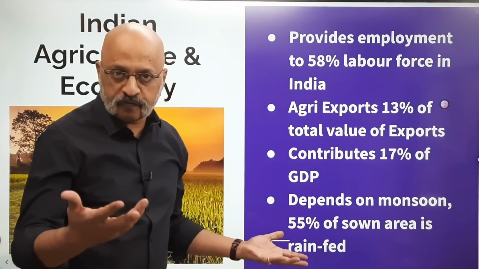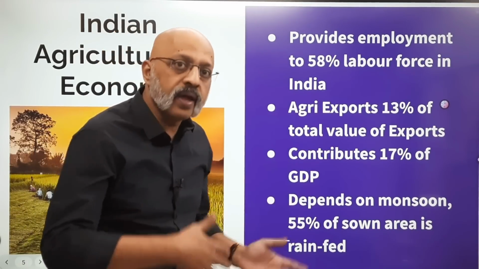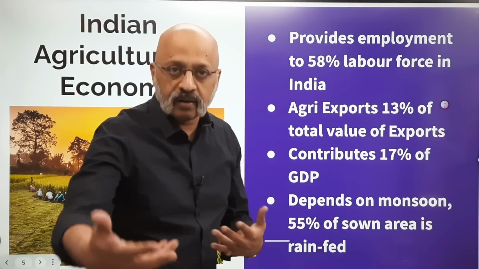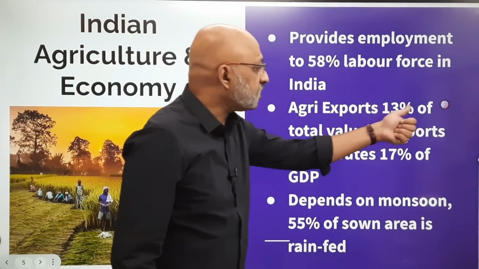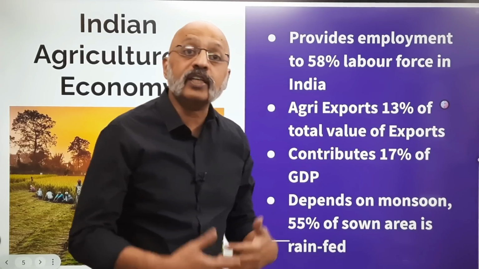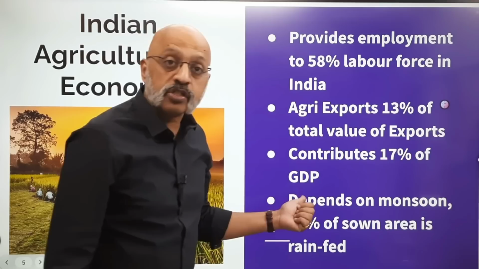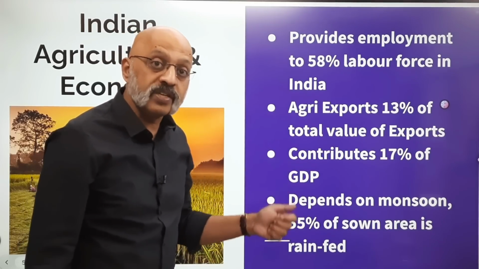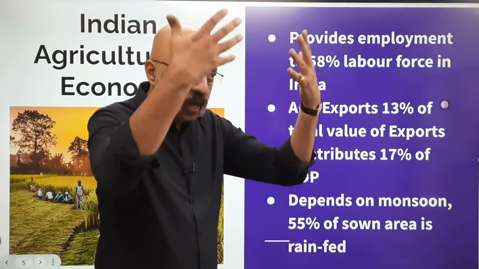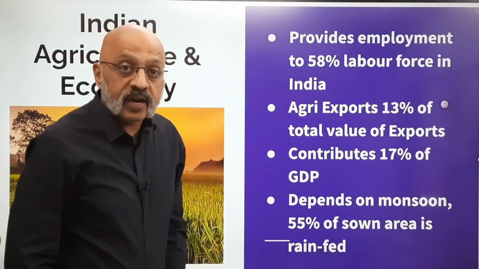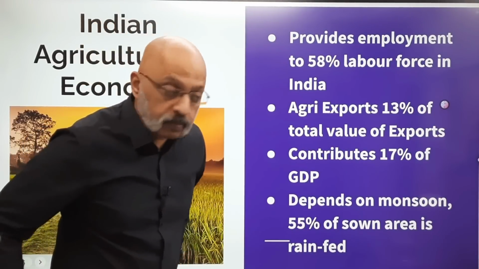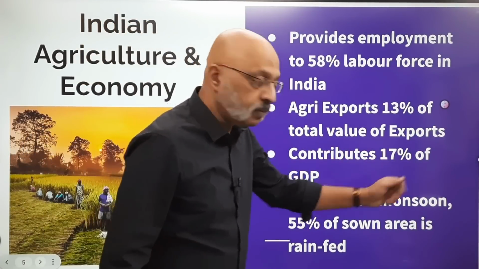It could be different areas: growing, packing, transporting. Agri exports are 13% of the total value of the exports from the country. It contributes 17% of the gross domestic product, GDP, which is a barometer, a yardstick of how India is doing in terms of the economy. So it contributes 17% of that.